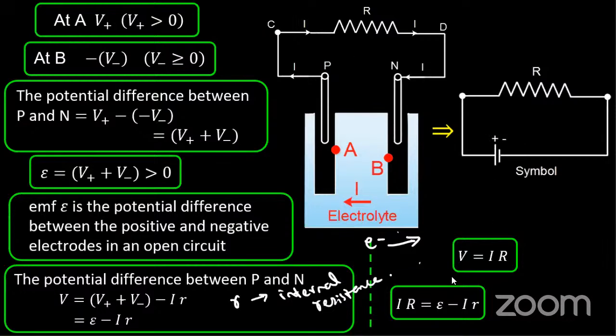By applying Ohm's law, we get V equals IR. So IR equals E minus Ir, where small r is called the internal resistance of the battery. Okay, this is much of it. So I is equal to E by R plus r.